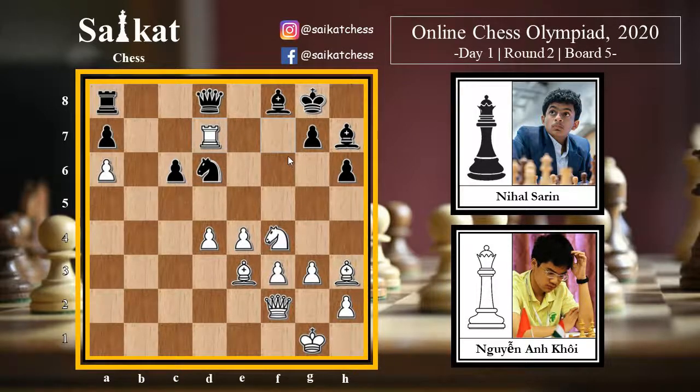The pieces are paralyzed and choked. What are they going to do right now? However, it is Nihal Sarin under time pressure. He is a beast, so let's see. However, this rook is defended by the bishop, and it's attacking the queen, so the queen needs to move.